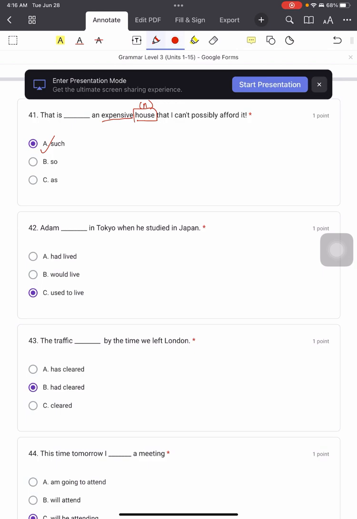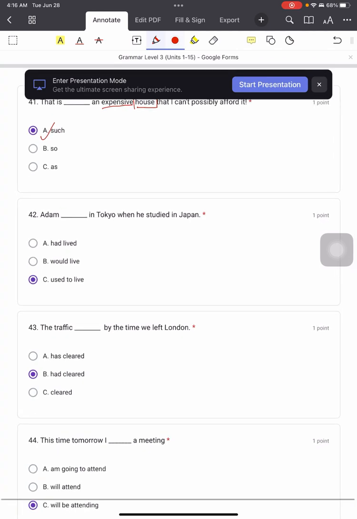Okay, 42. Adam used to live in Tokyo when he studied in Japan. So we know that when he studied in Japan last time, in the past, he used to live in Tokyo. 就是他之前他是住在 Tokyo 的, 他 study 的时候, but now no longer.